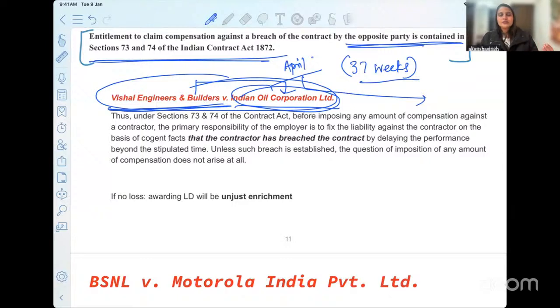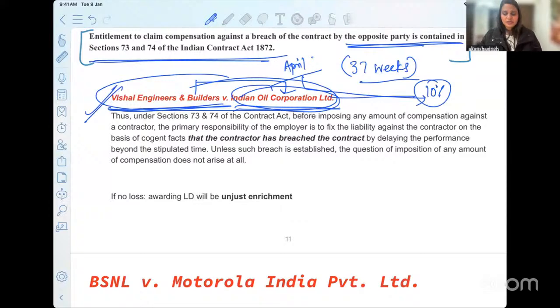So the court said we have to first find out who is liable and to what extent they are liable, for us to then tell you that you can go ahead and approach us for the remedy of the liquidated damages that you have decided in your contract. So this imposition of 10% of the contract price was considered as not right by Indian Oil Corporation.